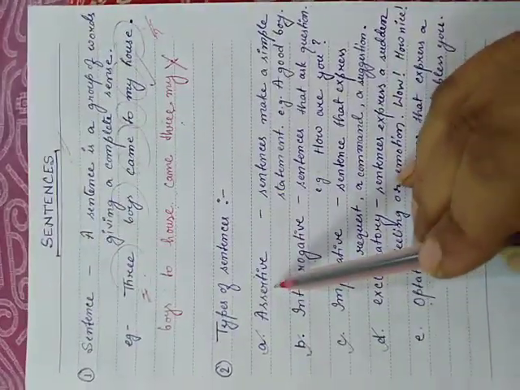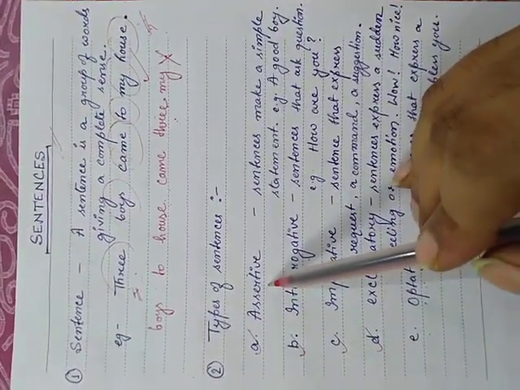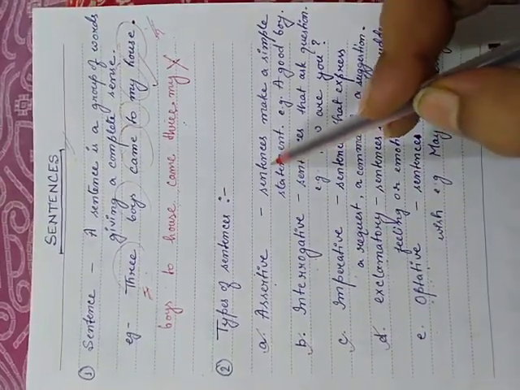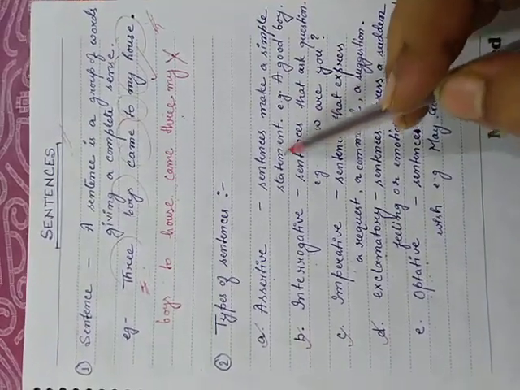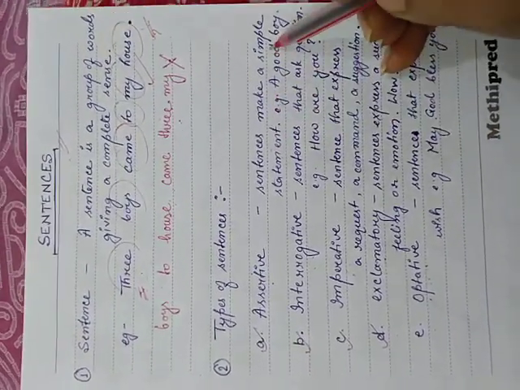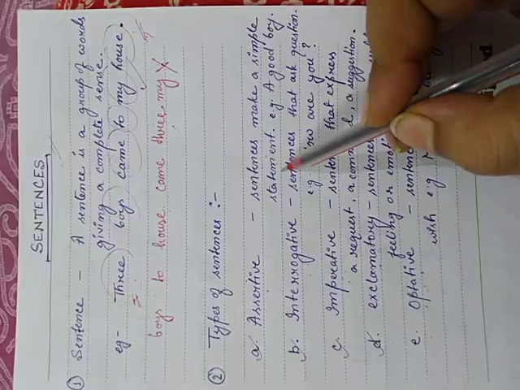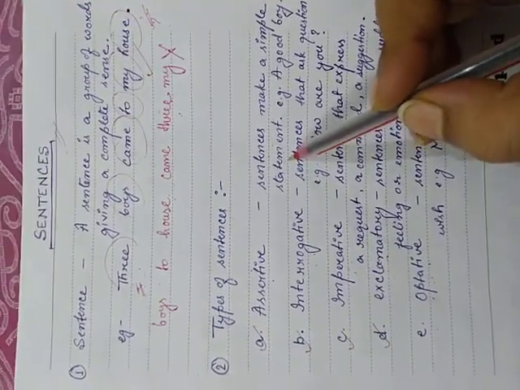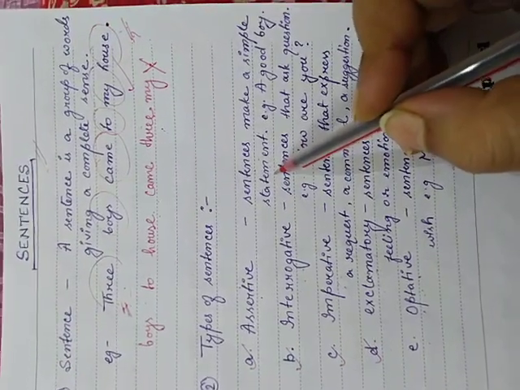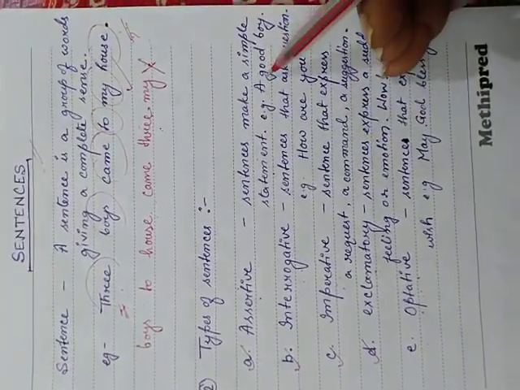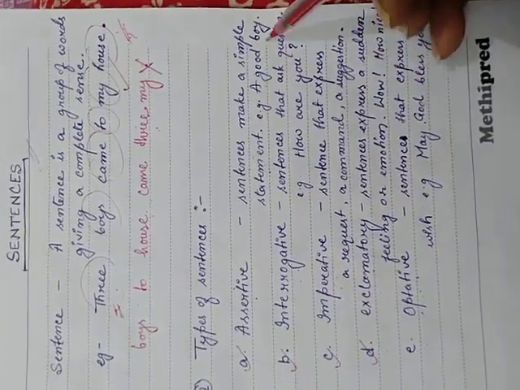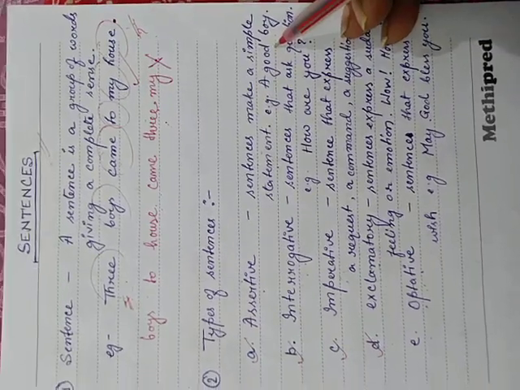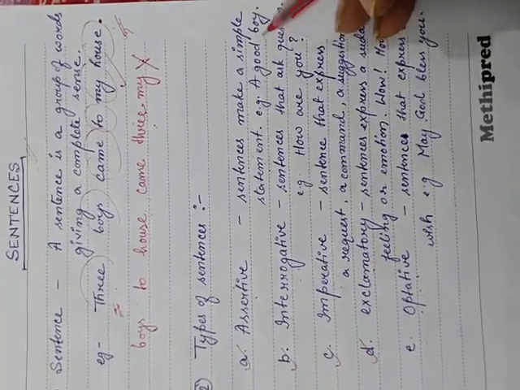Come one by one. Assertive sentence. Which are called assertive sentences? Sentences that make a simple statement. A sentence which will make a simple statement, a simple line, a simple thought, that is called an assertive sentence. For example, a good boy. It's a simple statement. He is a good boy. You are a good girl.